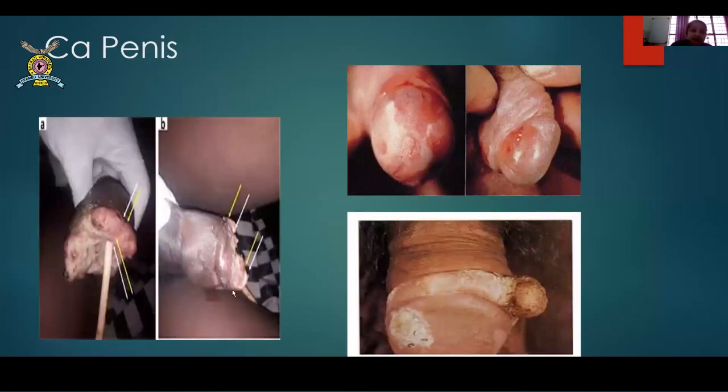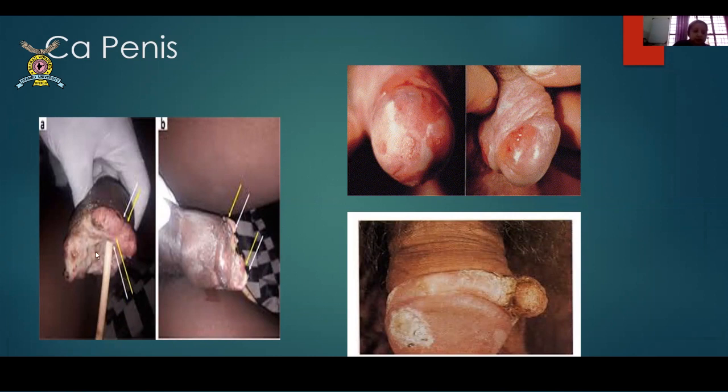The another case that usually the male doctors come across is with CA penis. These patients are very shy. They do not go to the females by default. And even going to the male doctor, they take such a long time that they are almost in a stage where they have to amputate their penis. Okay. And of course, you have to by default, but at least whatever part of the penis you can save, you do, but that is not possible, they come in such delayed stages.